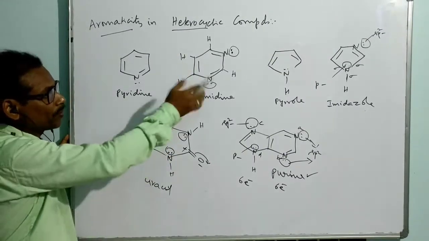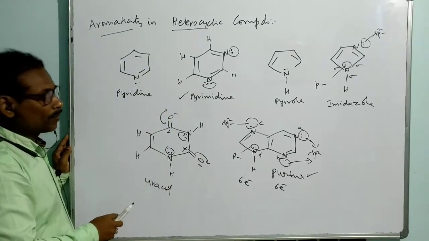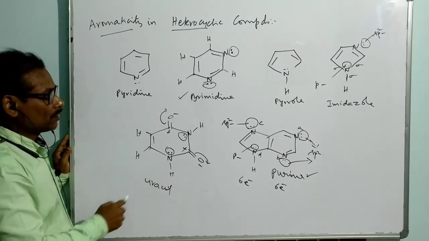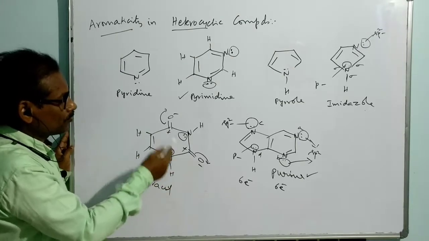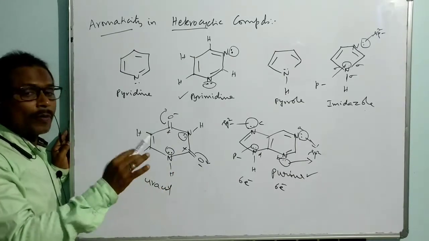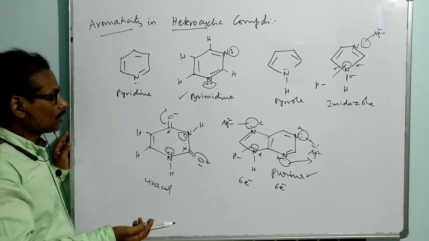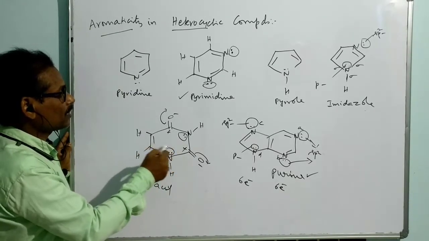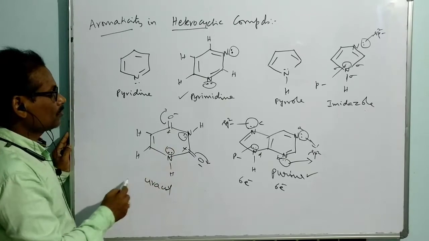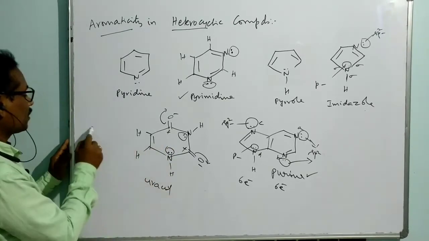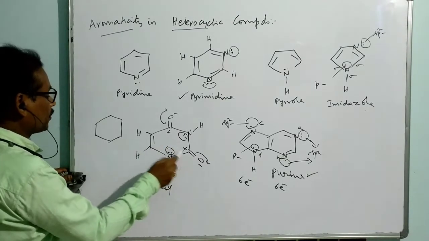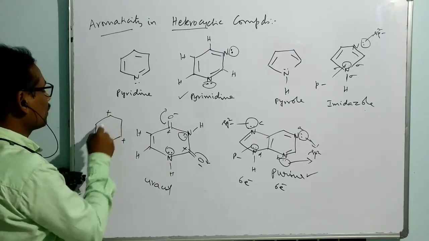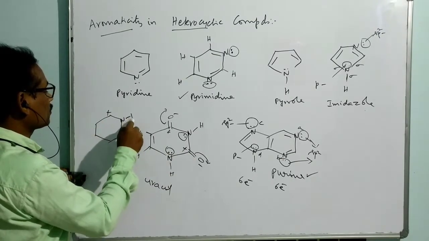So the lone pair position is changed while taking just one component derived from this pyrimidine. Among the pyrimidine bases, one of the components is uracil. This is the structure of the uracil. Is the uracil aromatic or not? Yes, it is aromatic because it has 1 pi and 1 and 2 lone pairs, totally 6 electron conjugation. Otherwise we can say, here I am keeping plus, here I am keeping plus, here I am taking NH.